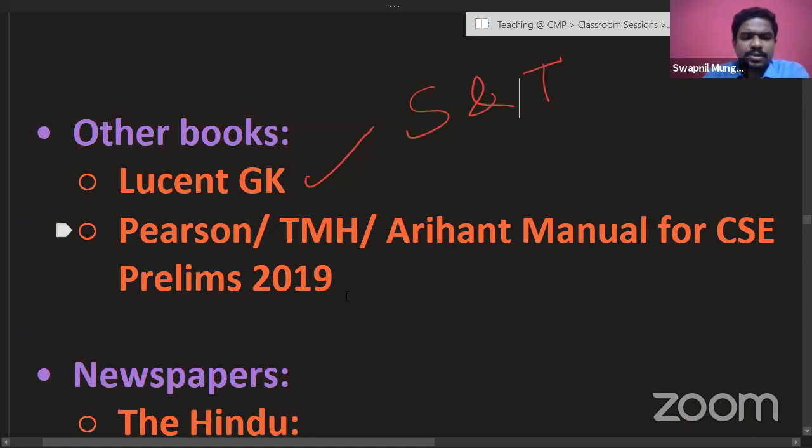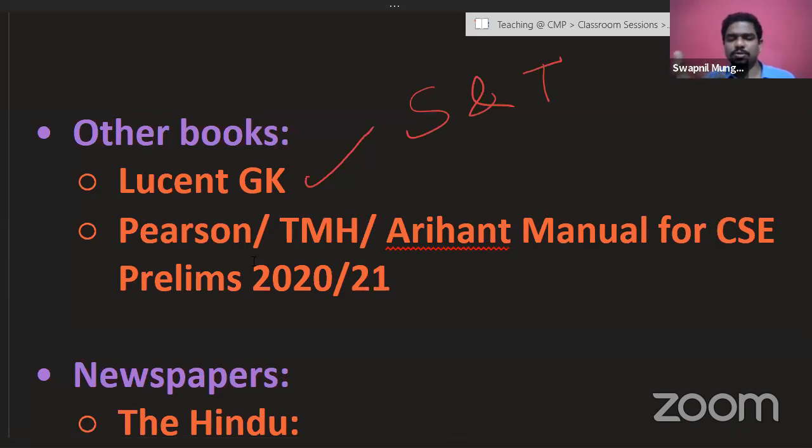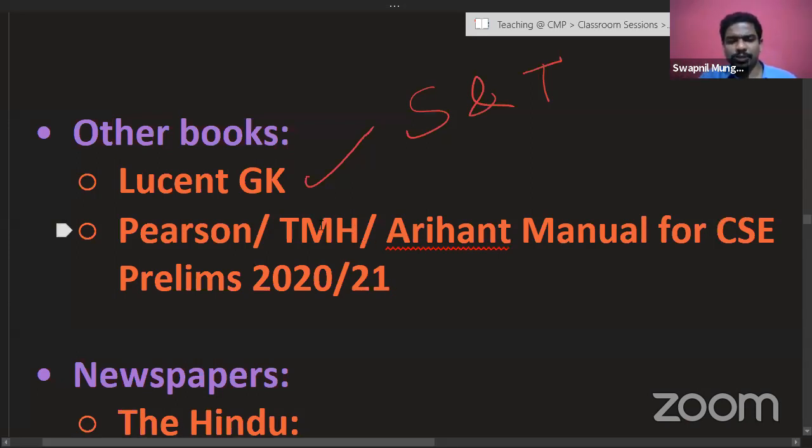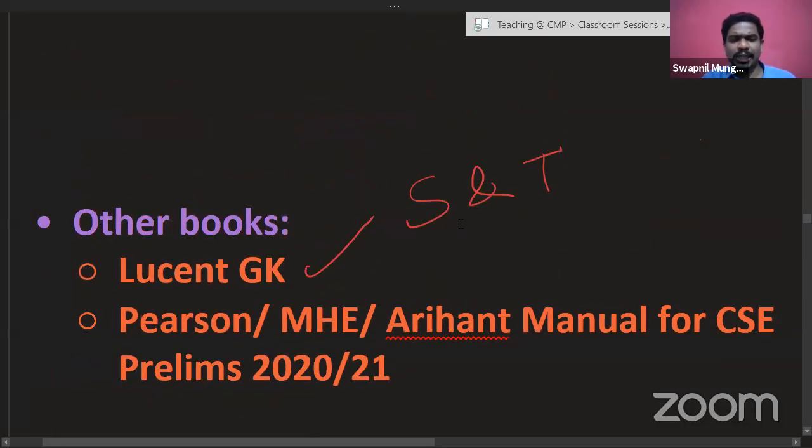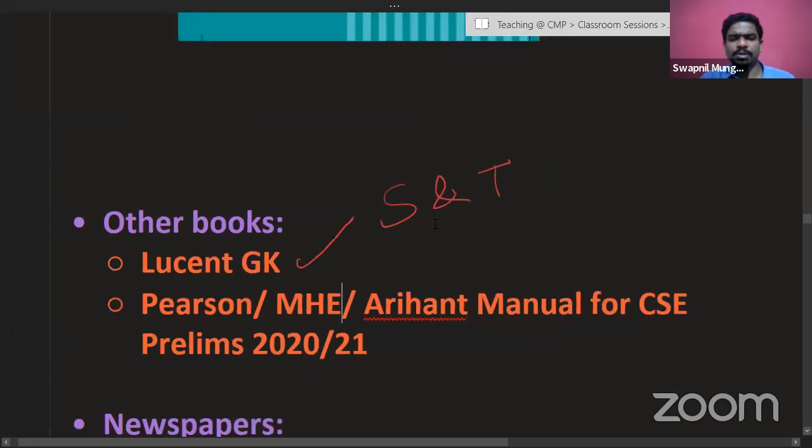So whichever Pearson, TMH, Arihant manual is there for the latest prelims exam that you are going to be preparing for, be it 2020 or 2021, in that there is going to be a science section. So you can read that section. Now TMH has actually been renamed as MHE. So these kinds of books can be of use. But again, the most important thing is going to be current affairs. These are only going to be supplementary, for clearing your basics and fundamentals.